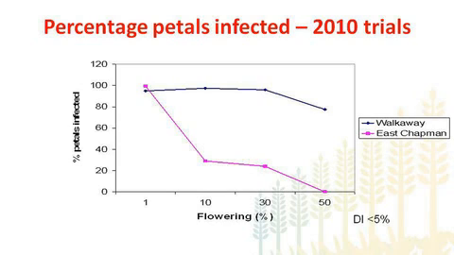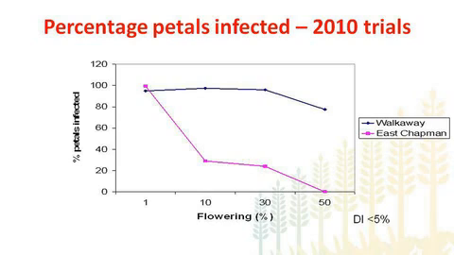Okay, first of all, I'll present some of the data which we did on petal testing. The idea of petal testing was to determine the factors responsible for sclerotinia sclerotes to germinate and cause infection on the petals. In 2010, we did this work at two sites, at Walkaway and East Chapman. This y-axis here represents the percentage of petals infected, and we collected samples starting from 1% bloom through to